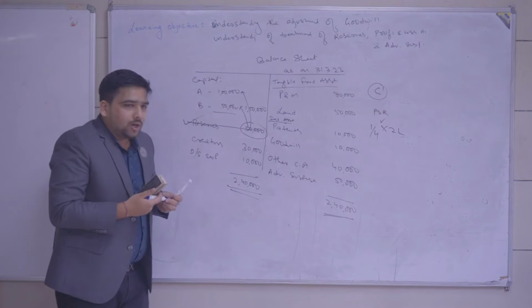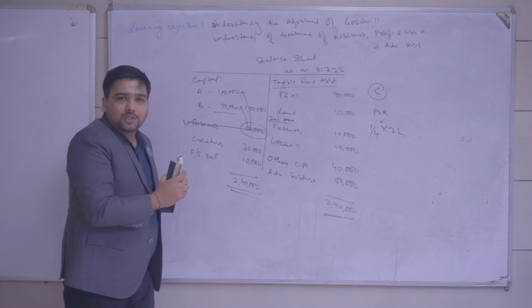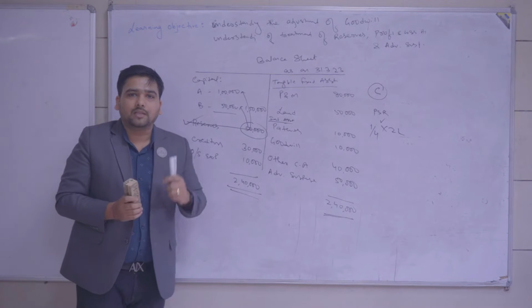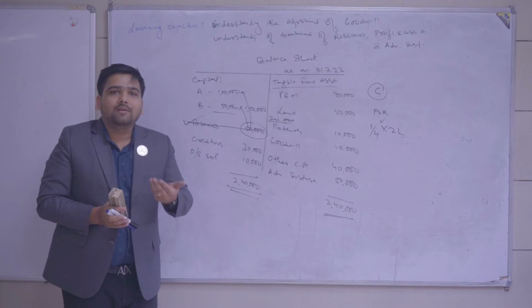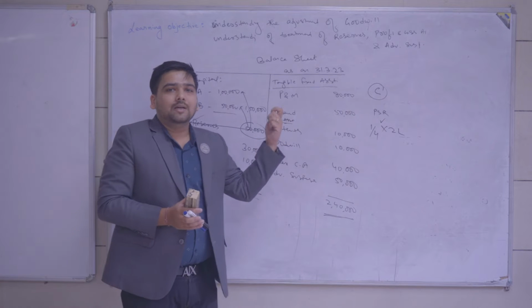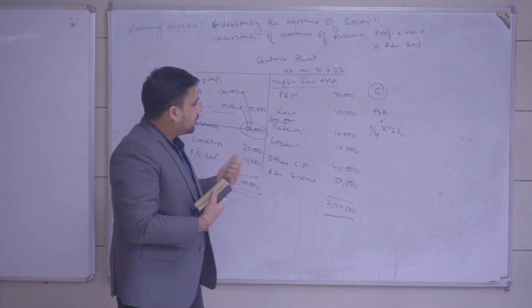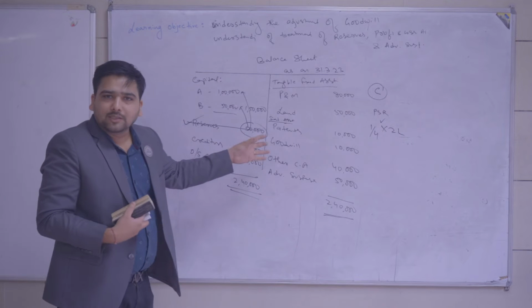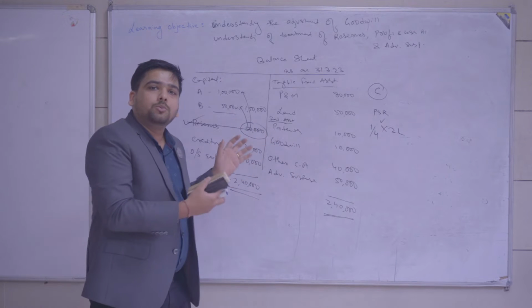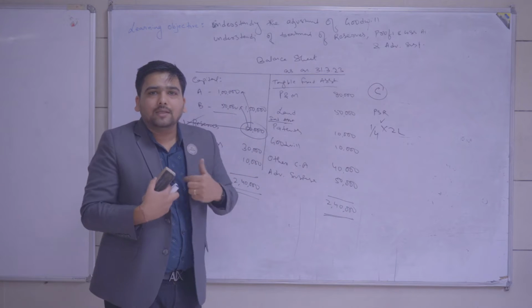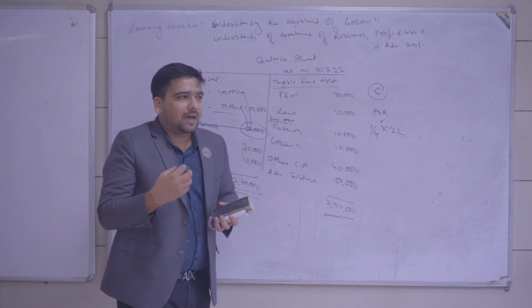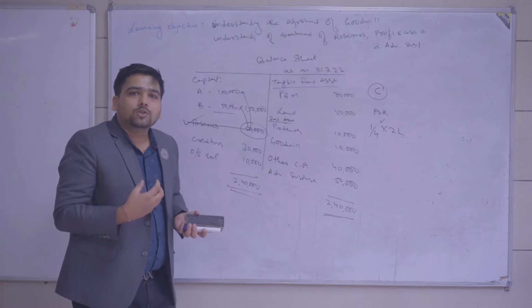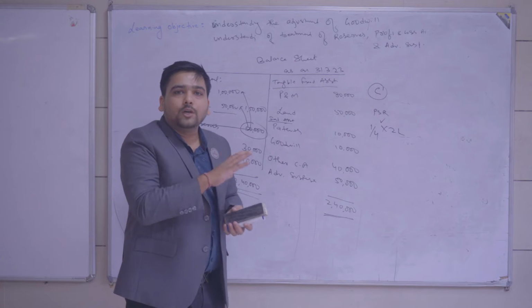Will you want C to enter into the firm in this situation? The problem was with the reserve, we have transferred it. Now A and B would not have any problem, but now the problem is with C. See, as I am coming to the firm, I will look at the balance sheet of this firm. I am seeing that there are some losses in the firm which should have been distributed to old partners. Because I as a new partner do not have any share in the profits, I should not get any losses of the old partners also.